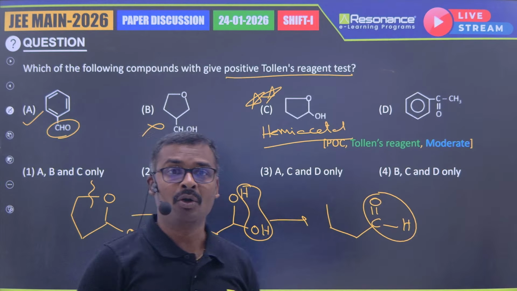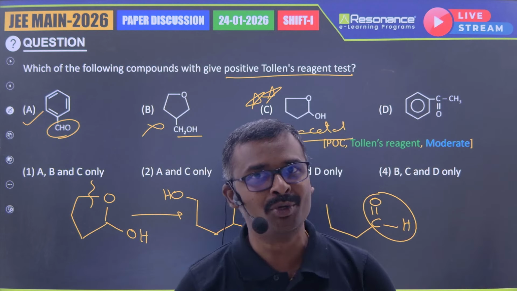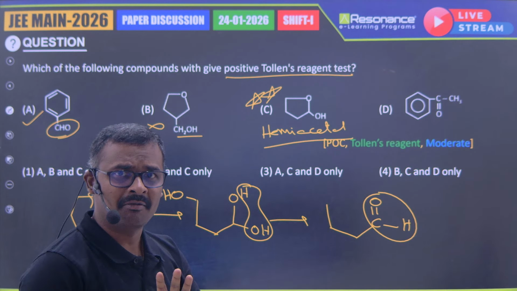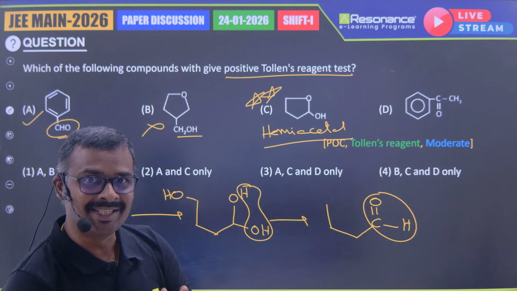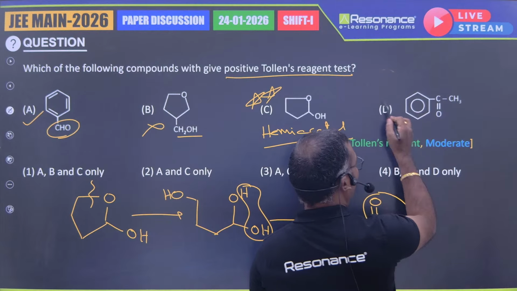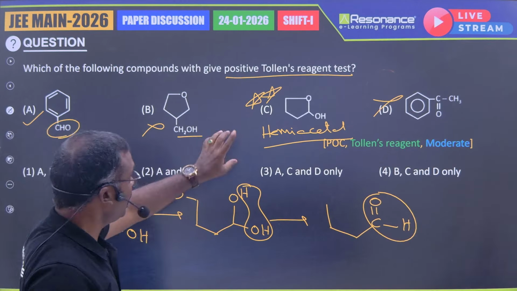The students who have strongly prepared for this concept can do it. Therefore, it is a little moderate. It is not very tough but not easy also. It has to strike the student at that time, and this is a purely ketone, so it also will not give the reaction. So the answer is option A and C.